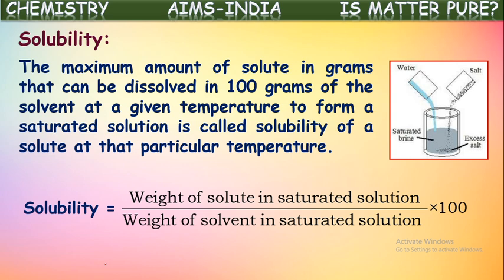Solubility of a solute is equal to the weight of the solute in grams by the weight of the solvent in grams in a saturated solution, into 100. This gives the solubility of that solute in the solvent at a particular temperature. If we have taken a saturated solution and know the weight of the solute and the weight of the solvent, then if we substitute those two, we get the exact solubility of the solute.